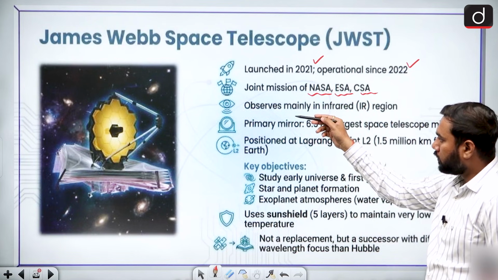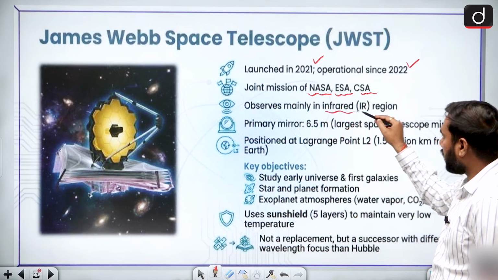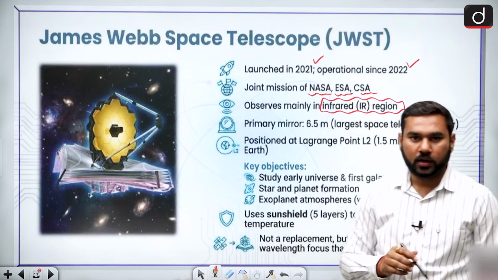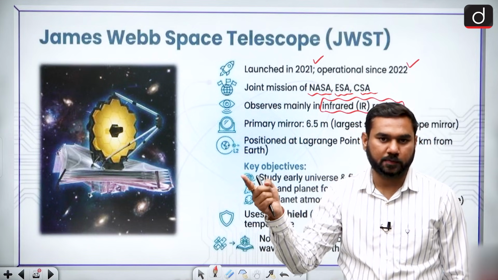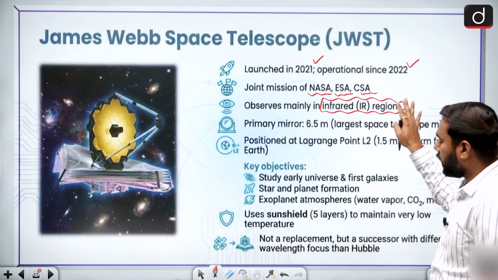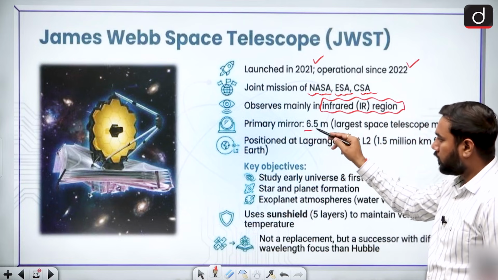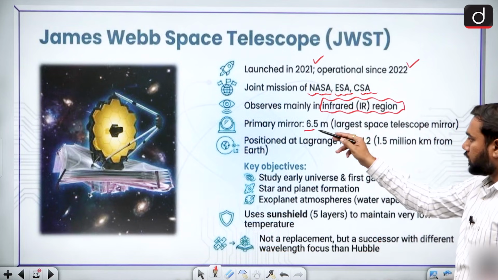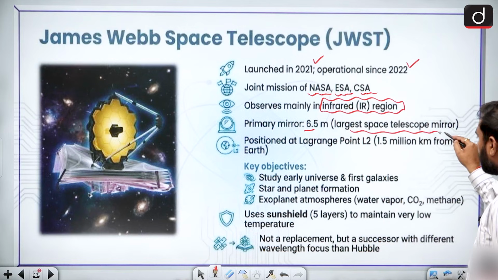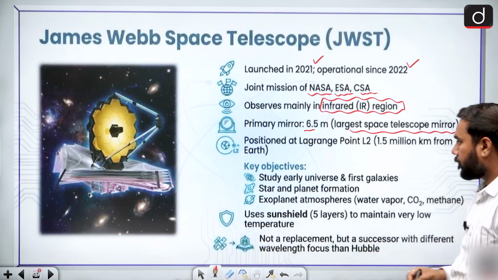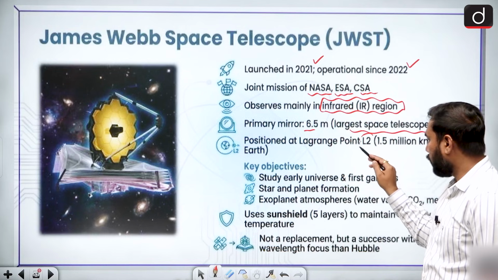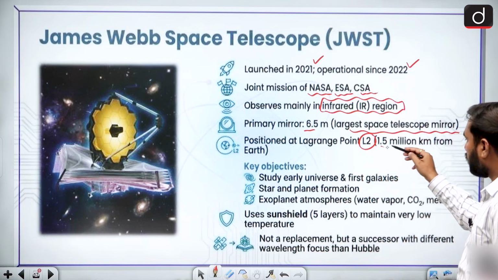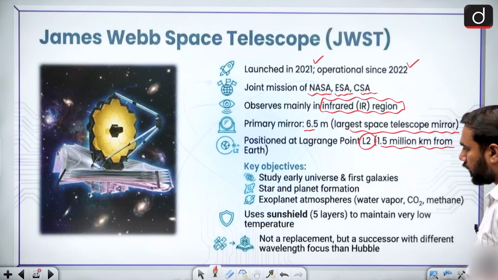It mainly observes infrared radiation, and you know that infrared radiation is a minimum energy radiation present in space. This is known as the primary mirror of it, made of gold. At 6.5 meters, it is the largest space telescope mirror, and it is positioned at the L2 point, the Lagrange point, which is 1.5 million kilometers away from the Earth.